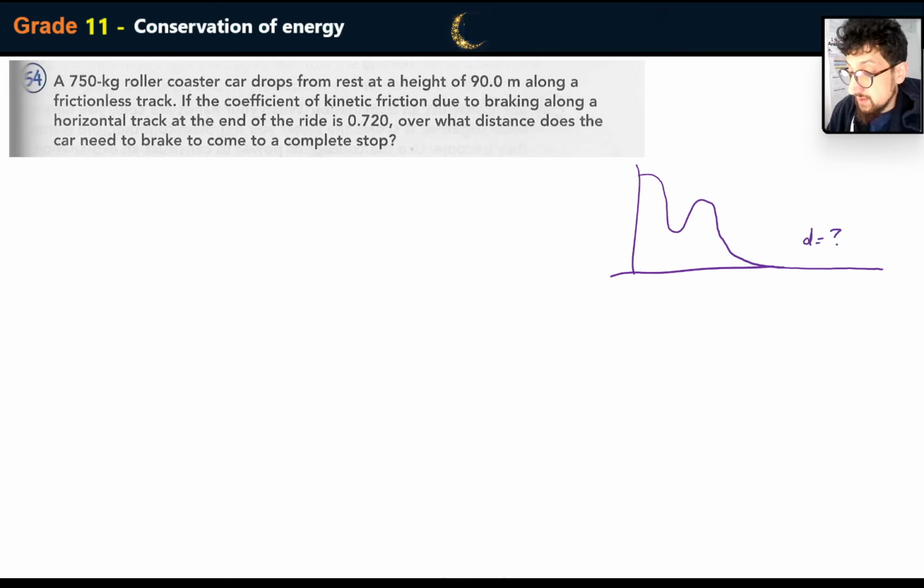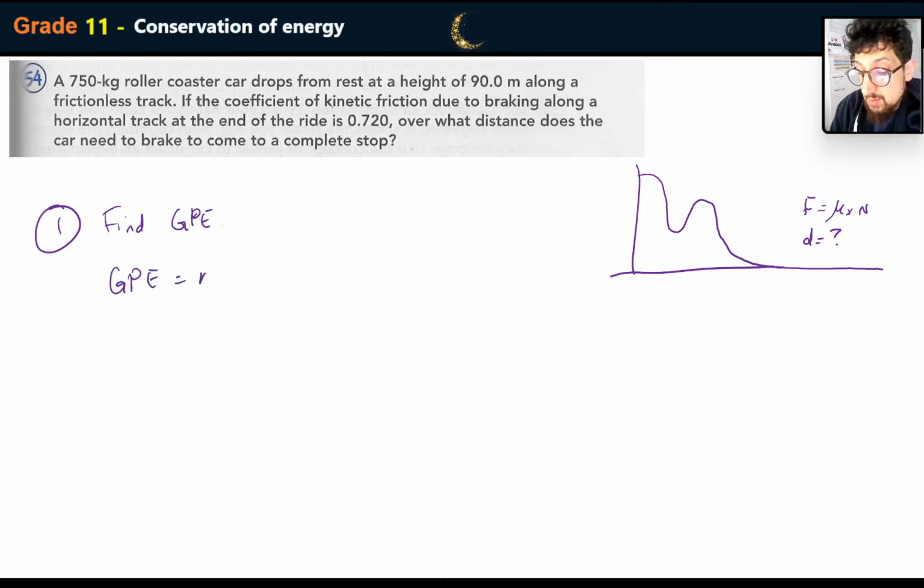We can work out the force because they're giving us the frictional force. So friction is equal to mu multiplied by the normal force. And that's it. So 2 steps really. So step 1, find GPE. In this case, gravitational potential energy is going to equal mass times gravity times height, which is going to equal 750 multiplied by 9.81 multiplied by 90.